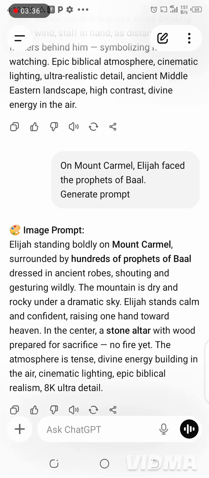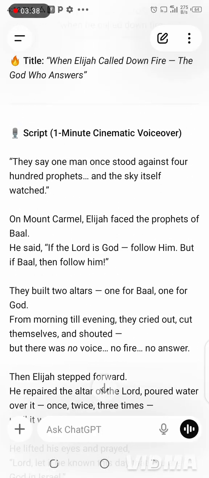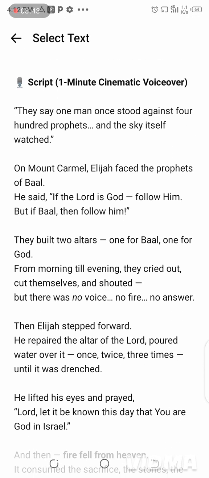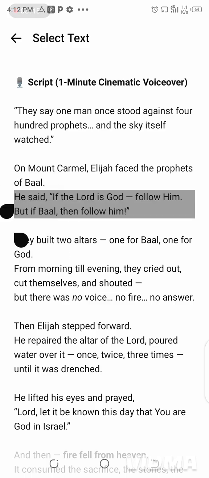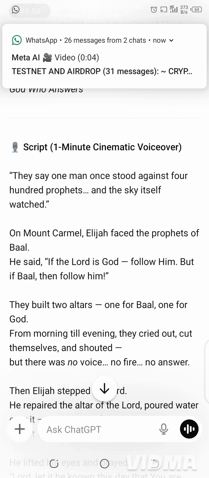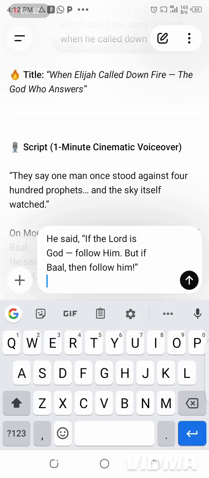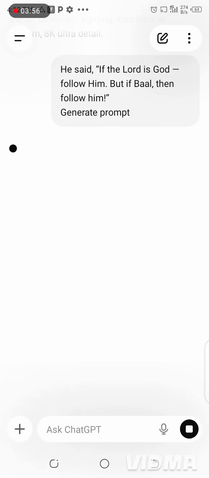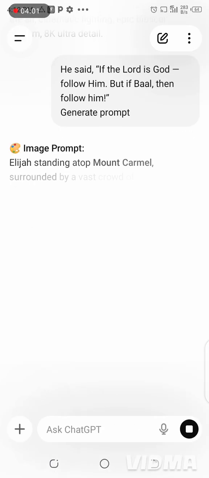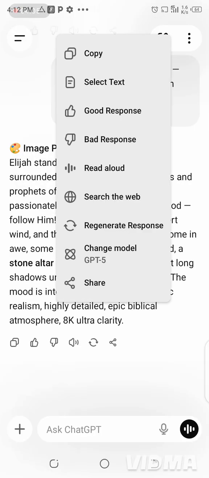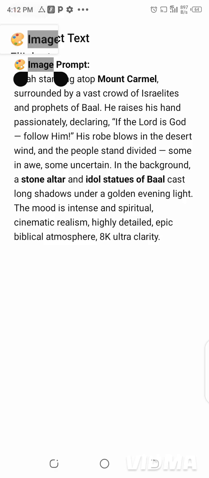Then I'll go again to the next scene. That is how I'll be doing it little by little till I finish the whole script. Then I carry it to ChatGPT, paste it, and generate a prompt for this. It brings out the prompt. It is that prompt you will now carry to Meta AI. It's only Meta AI you'll be using prompts for, nothing else. You won't be using prompts for 11 Labs or Vidman. Only Meta AI needs prompts.